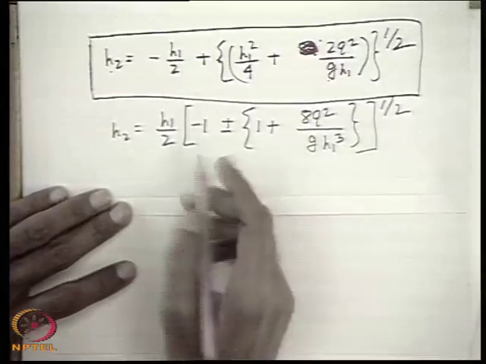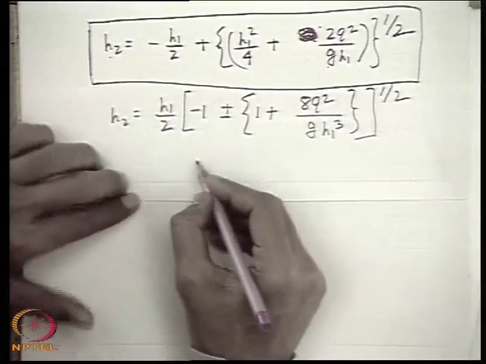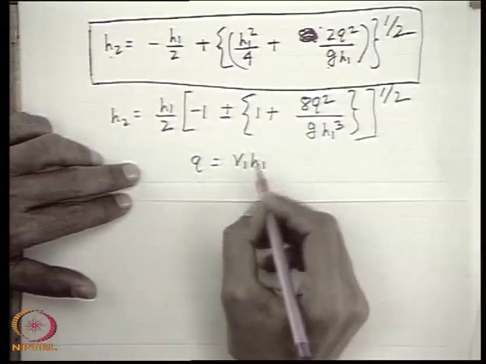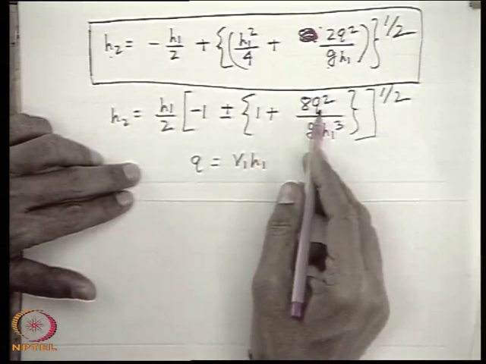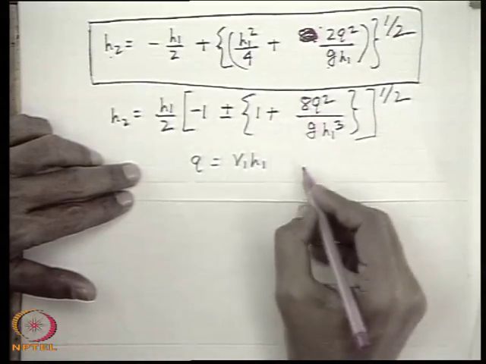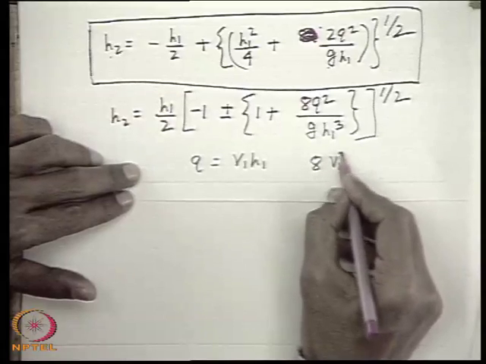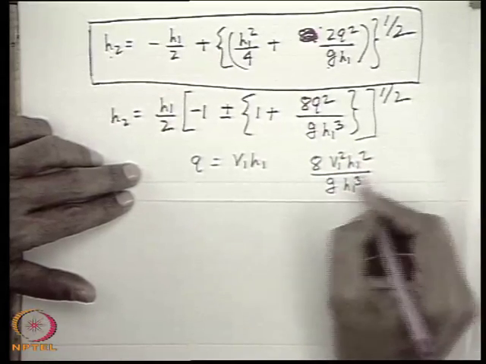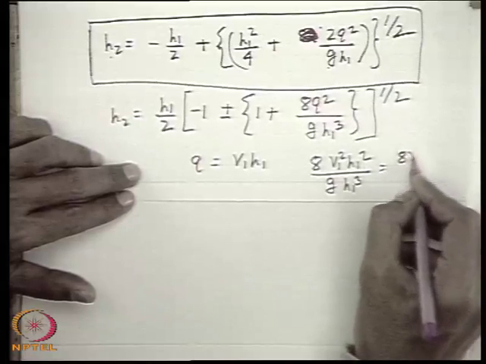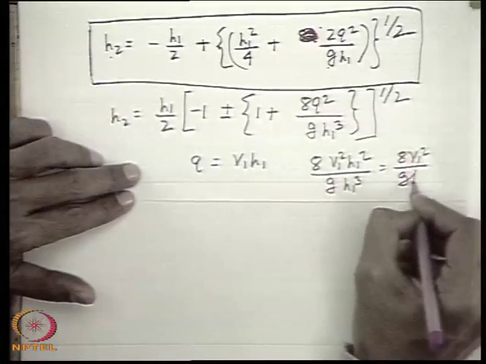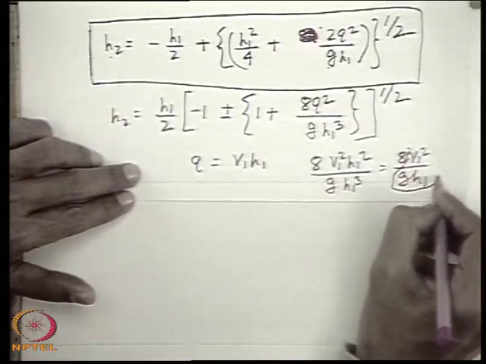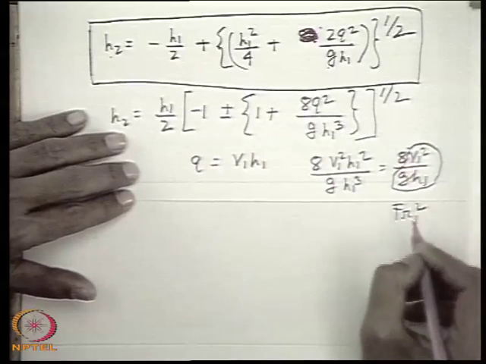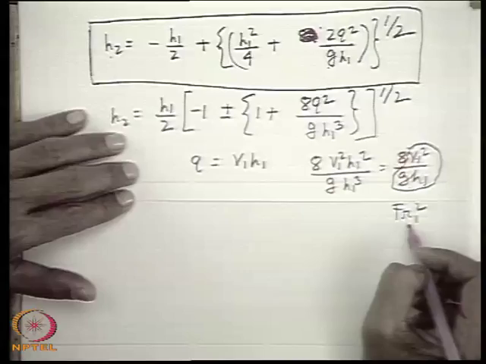Now again we know that Q is equal to what? Q is equal to V1 into H1. So if we put Q is equal to V1 H1, this term will become 8 V1 square H1 square by GH1Q. So 8 V1 square by GH1. So V1 square by GH1 is Froude number 1 square. So V1 by root over GH1 is the Froude number.